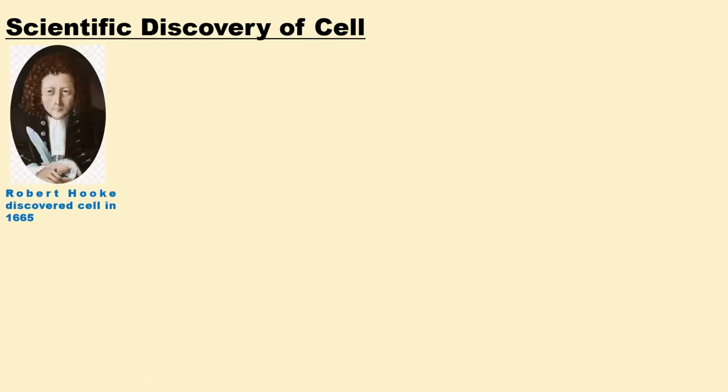In addition, we are now going to look at the scientific discovery of the cell. The first scientist that discovered cells is Robert Hooke in the year 1665. He accidentally discovered the cell. So Robert Hooke was actually the first scientist that was able to discover the cell, accidentally, in the year 1665.